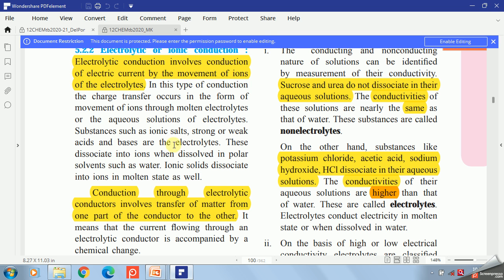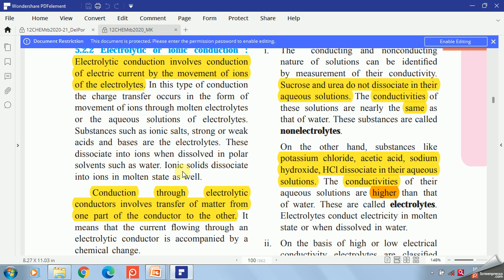Then, to study electrolytes, substances such as ionic salts, strong acids, strong bases, weak acids and weak bases mainly act as electrolytes because they dissociate into their ions when dissolved in a polar solvent such as water.